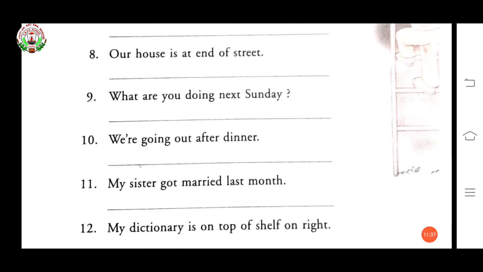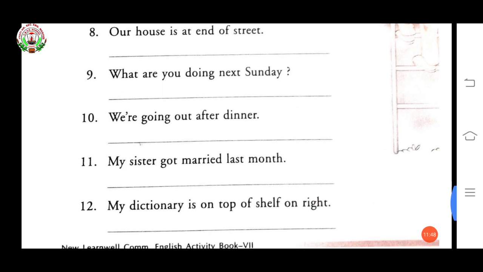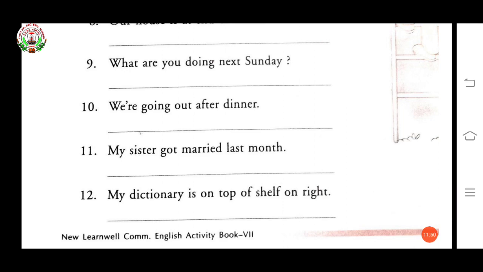What are you doing next Sunday? It is correct. You just have to write okay. We are going out after dinner. This is also correct. Okay. My sister got married last month. This is also okay. Now the 12th one.